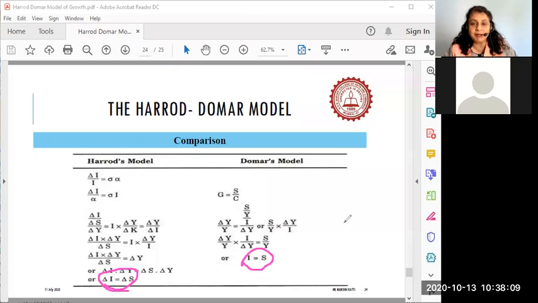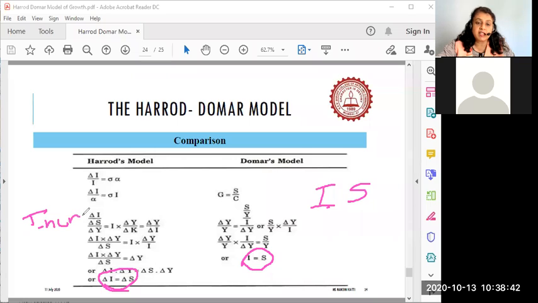What are these variables? Are they the same, class? Are they both talking about investment and savings? Yes. Both the theories are going to talk about investment and savings. The only difference is that the Harrod model calls it incremental.